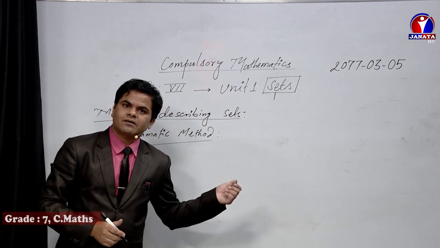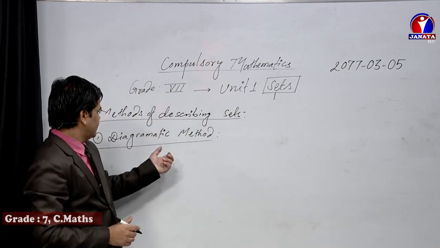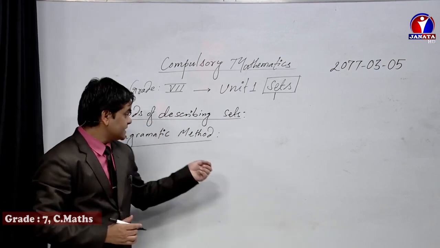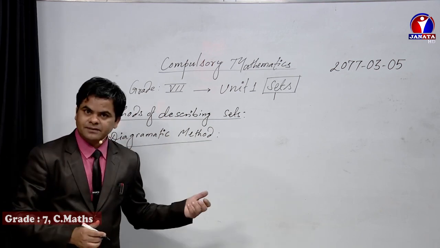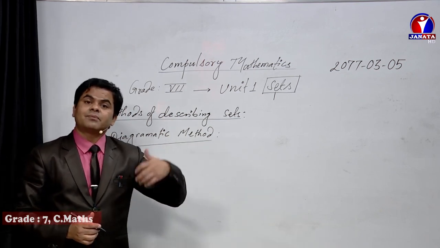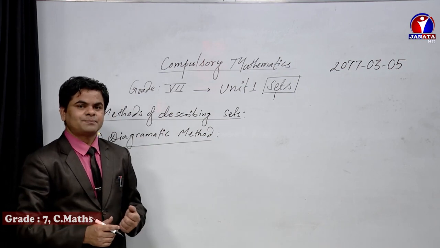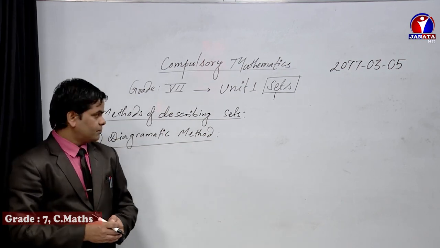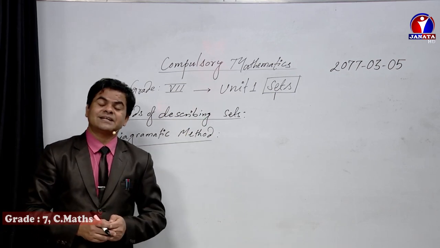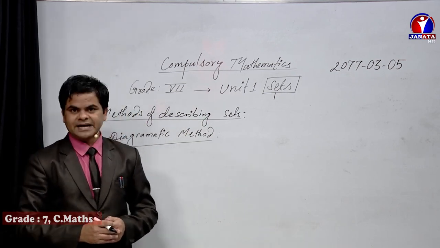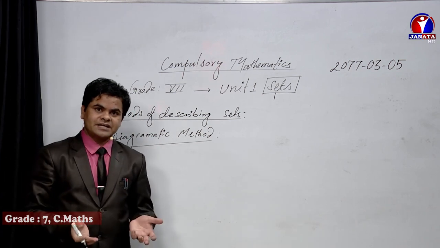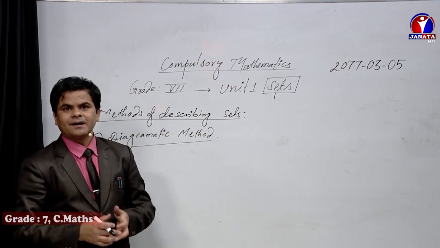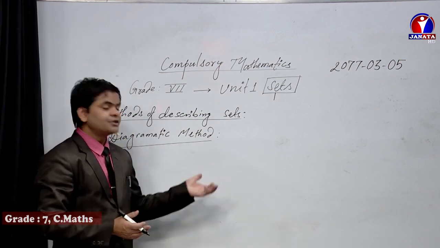Diagrammatic method refers to the systematic representation of set information with the help of diagrams. Especially in case of set we use the Venn diagram. But it does not mean that set information can be represented only in a Venn diagram, maybe in a pie chart, histogram, bar diagram, and so on.